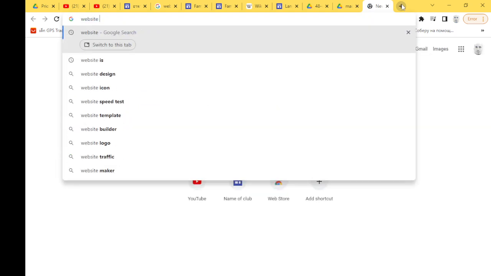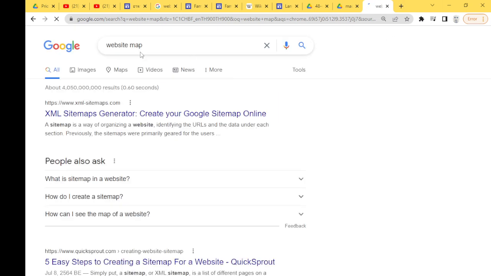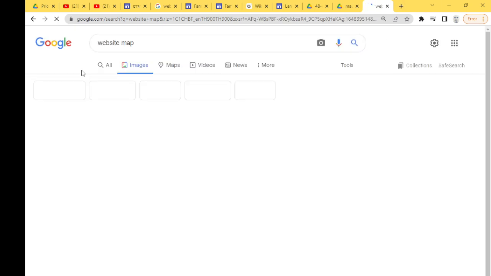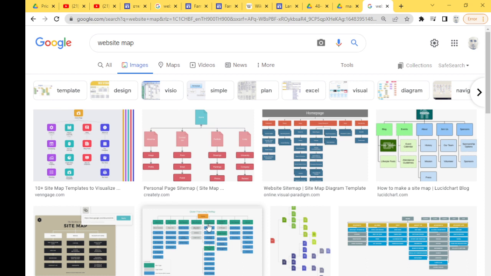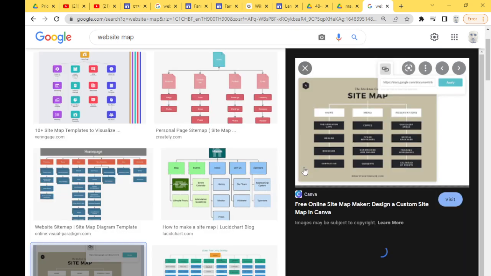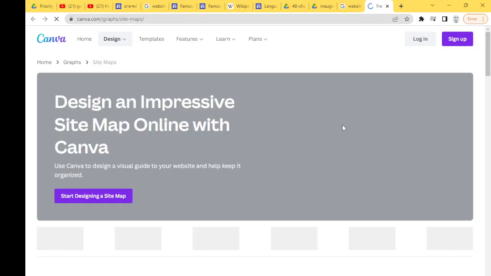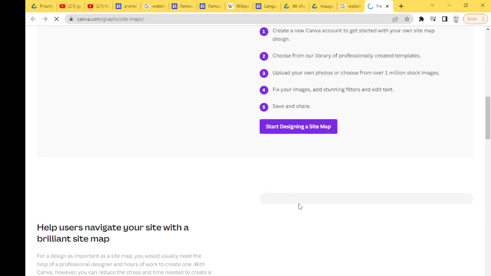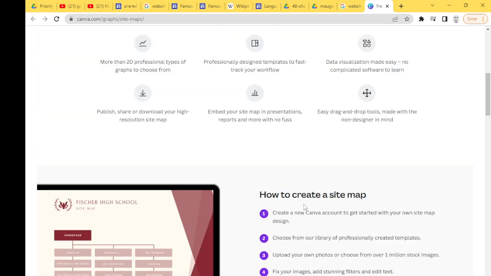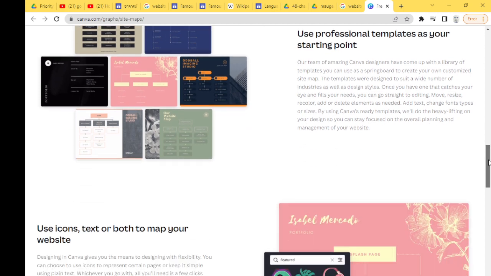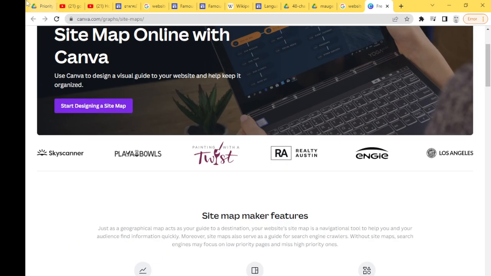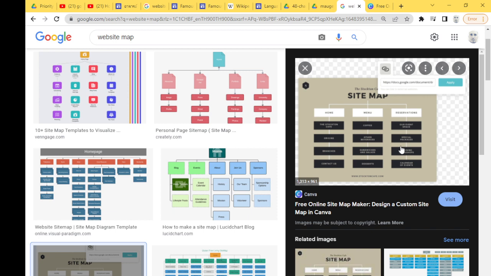website map. Okay, you need to create a website map, right? A sitemap. What will happen? Where will it take me? Your shop. How many pages will you have? How many subpages will you have? What's on each page? Right? You need to decide that.